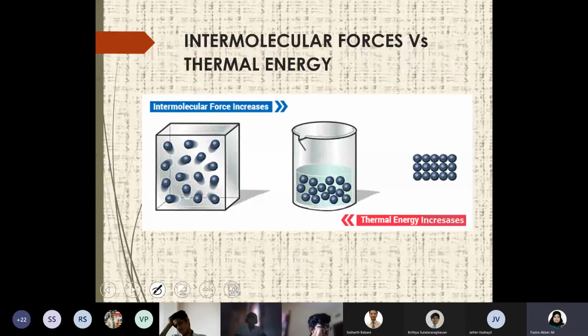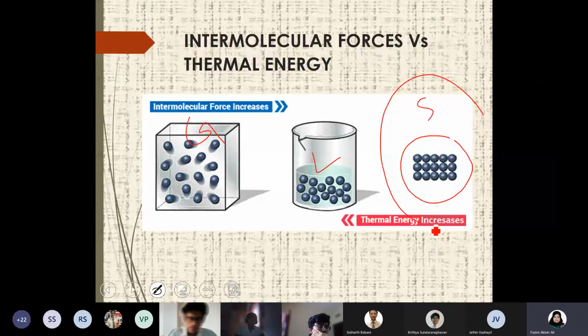So I'm not going to discuss the different properties of these states of matter, as you will know them. But one thing is for sure, that you might have noted that for solids, the particles are arranged in an ordered way compared to liquids or gases. So based on that aspect only, we are looking at the solid state.